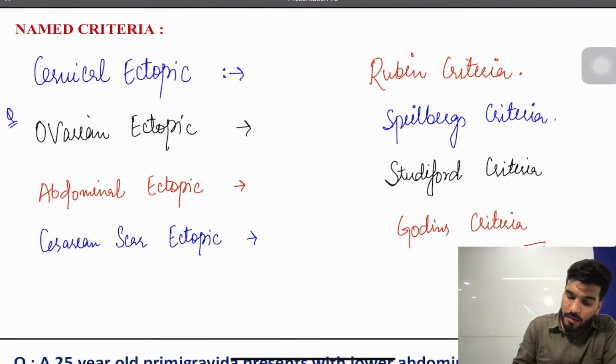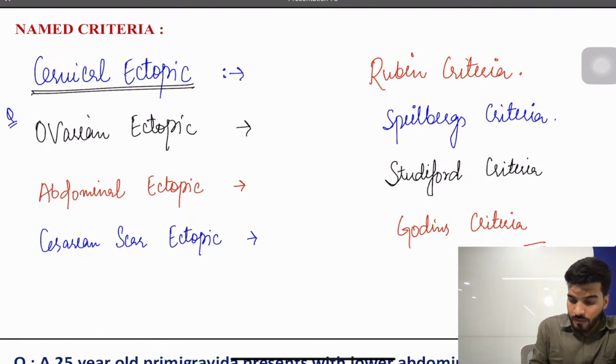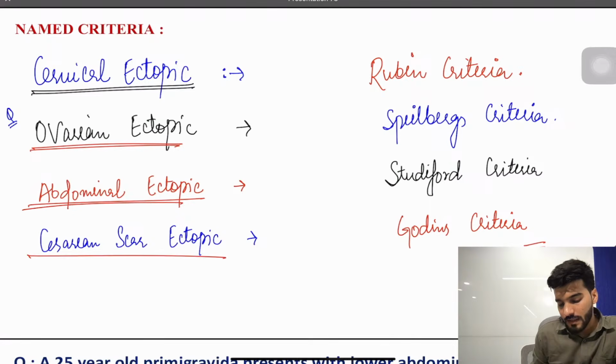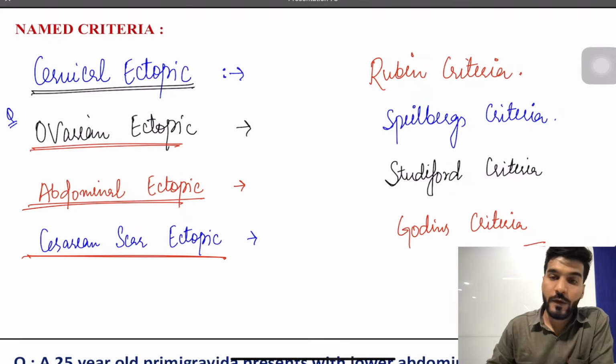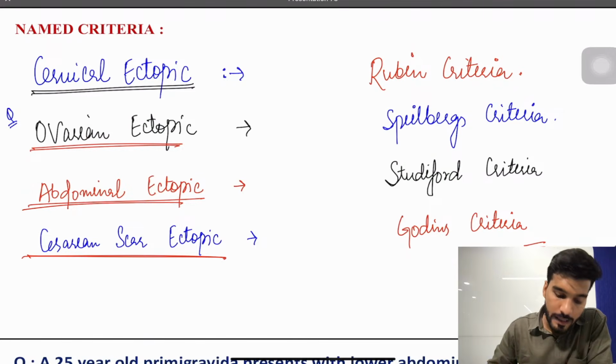That's all. So remember, we have cervical ectopic, ovarian ectopic, abdominal ectopic, and cesarean scar ectopic. These are the named criteria.